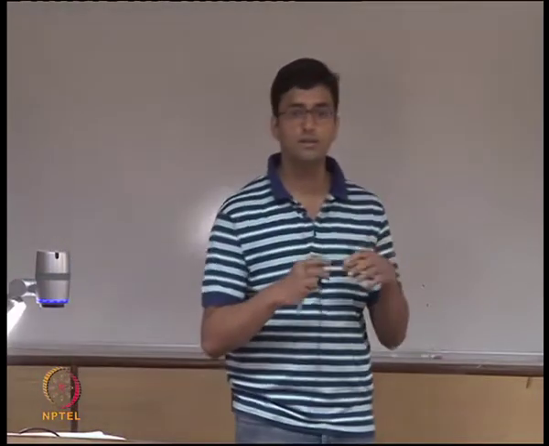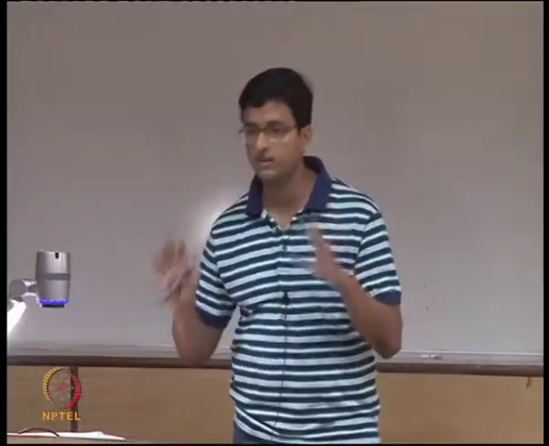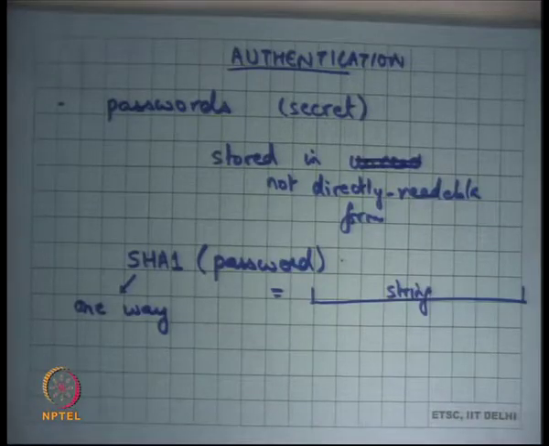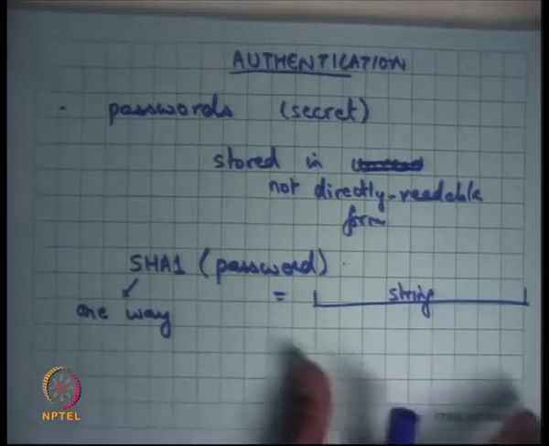The best attack, assuming that our cryptographic algorithms are correct, our axioms in computational theory are correct, then the only way to break this password-based authentication is through brute force attacks, where you basically go through all possible passwords up to a certain length, and you check. And so the way to make this secure is to make sure that your passwords are long enough so that the brute force attacks are relatively ineffective. Right. So that's pretty much mostly how authorization is done.